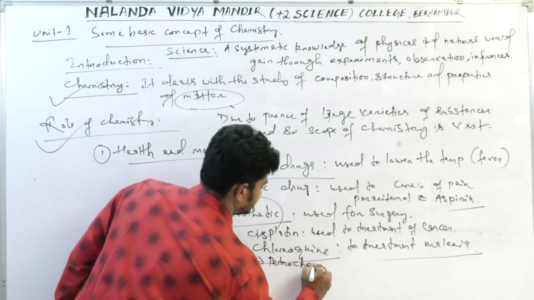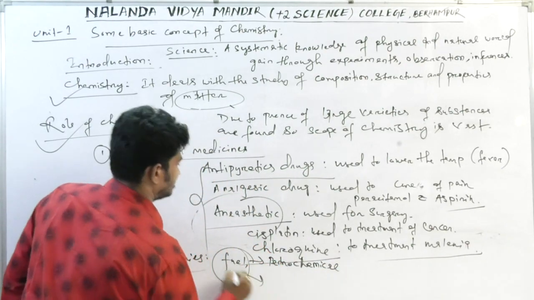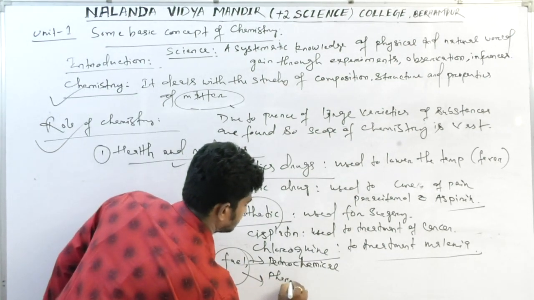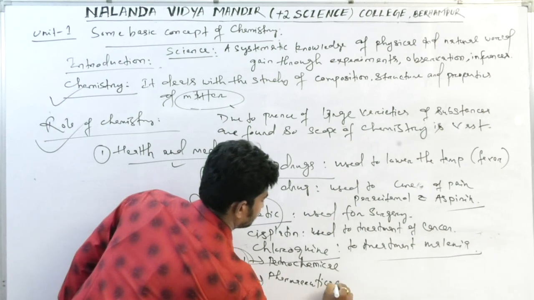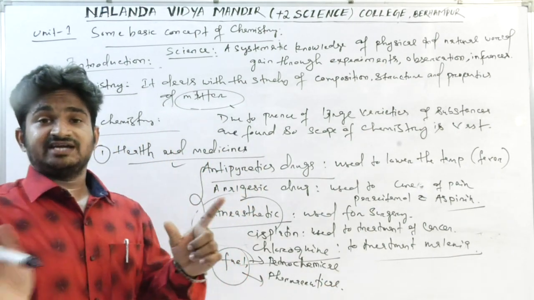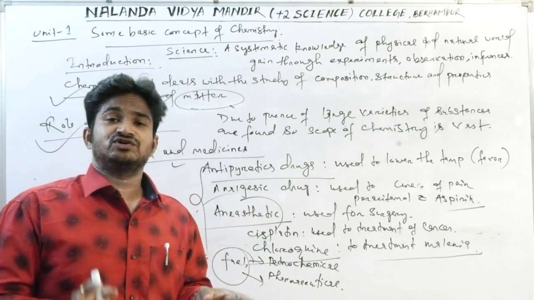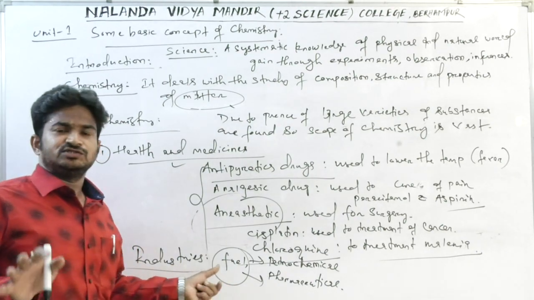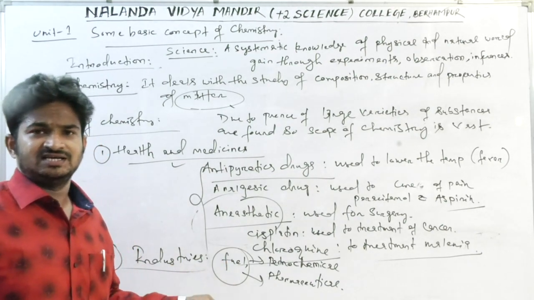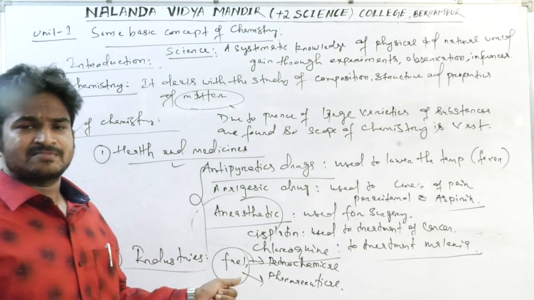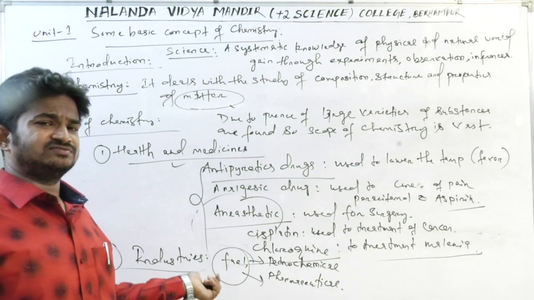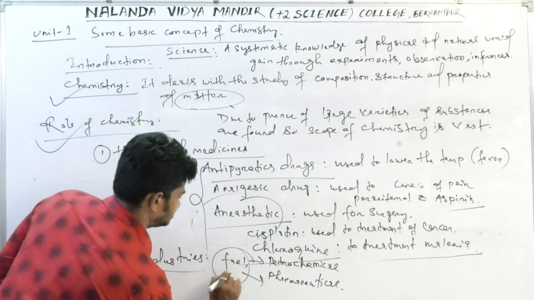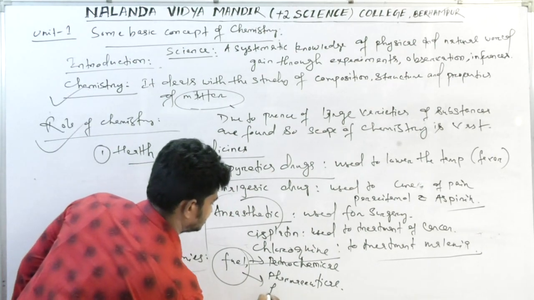Petroleum industry, petrochemical industry. Then pharmaceutical. These drugs are coming from the pharmaceutical industries. Then from agriculture, for good production of crops from the farming land, here we use fertilizers, pesticides, fungicides, germicides. Fertilizers are coming from the fertilizer industry. So in the sector of agriculture, we can say fertilizers.